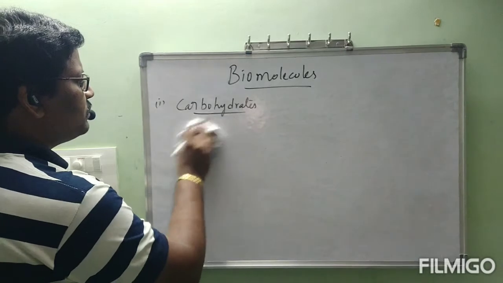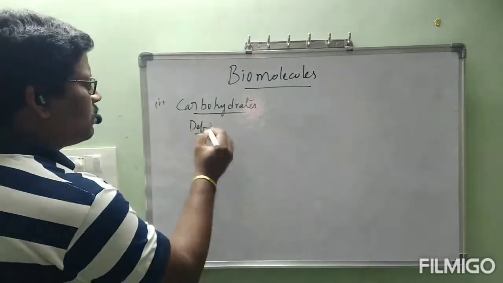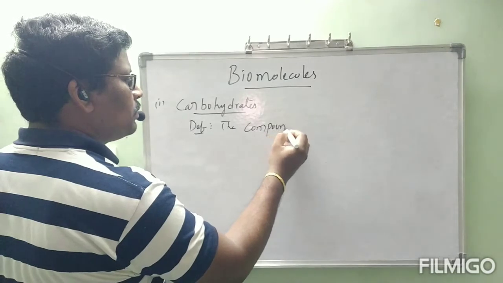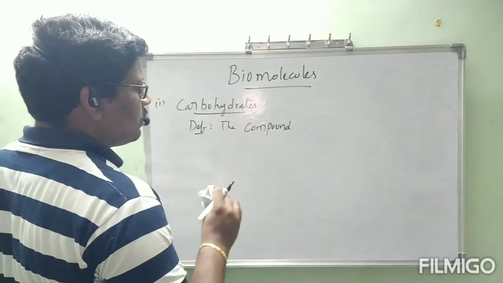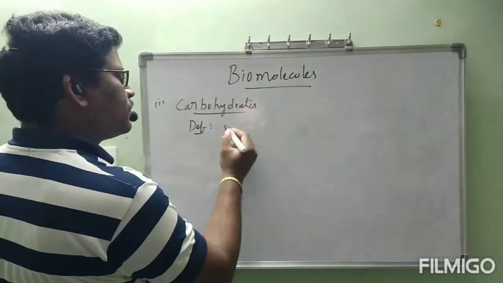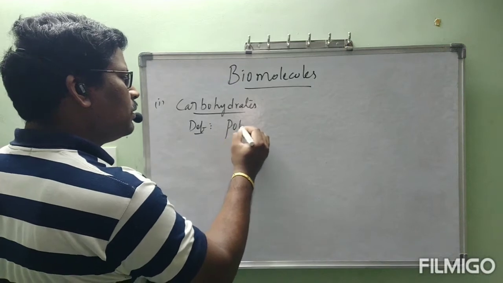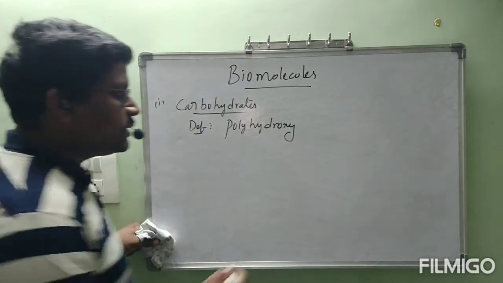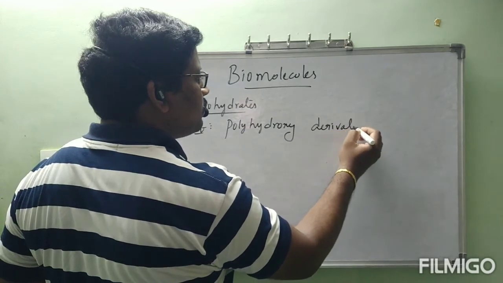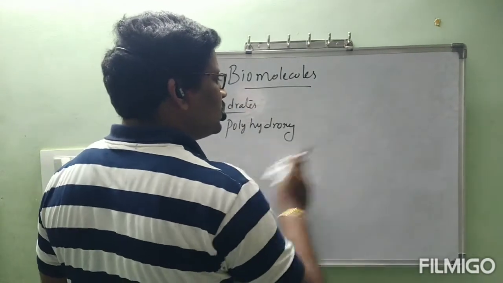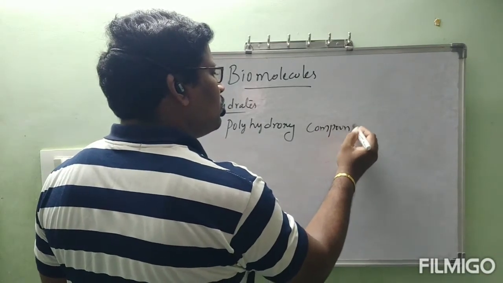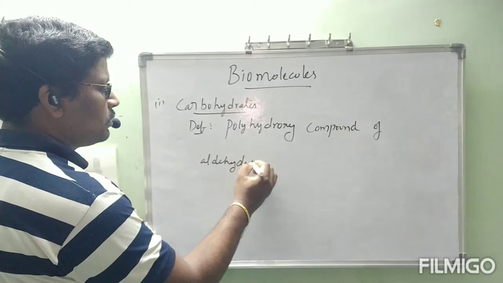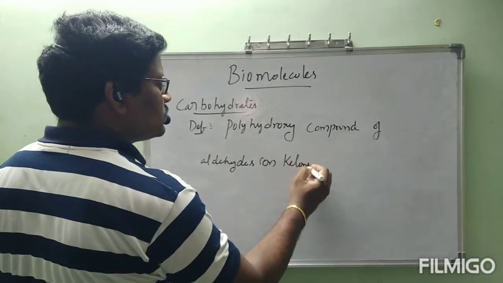Now, carbohydrate definition. The compound, or simply carbohydrate, is the compound which is polyhydroxy derivative of, or polyhydroxy compound of aldehydes or ketones.